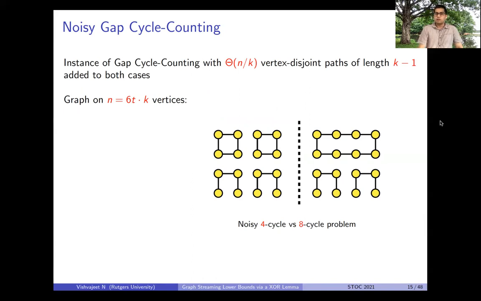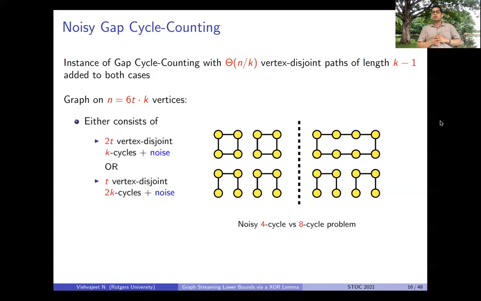So the formal definition of this noisy gap cycle counting is the following. For a graph on 6k vertices, an instance of noisy gap cycle counting either consists of 2t vertex disjoint k cycles and noise, or t vertex disjoint 2k cycles and noise. And in both cases, the noise is 4t vertex disjoint paths of length exactly k minus 1.